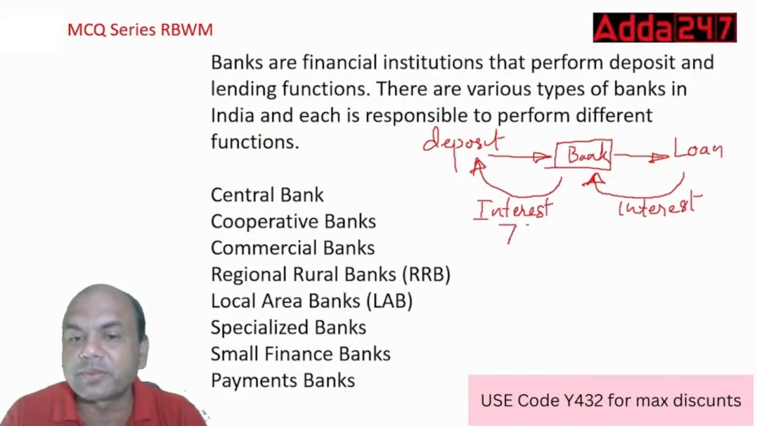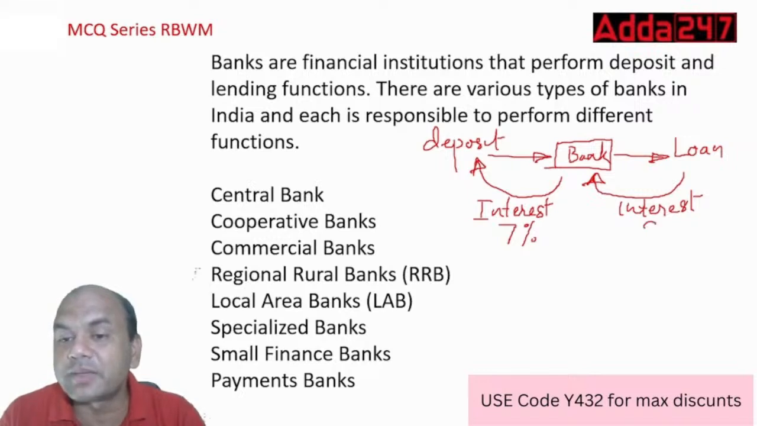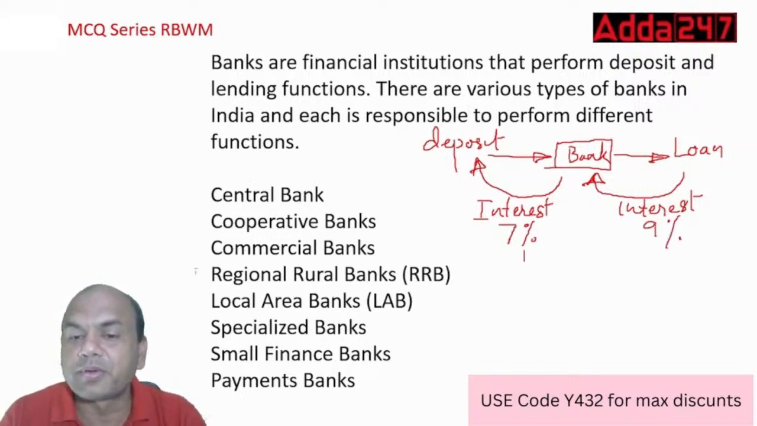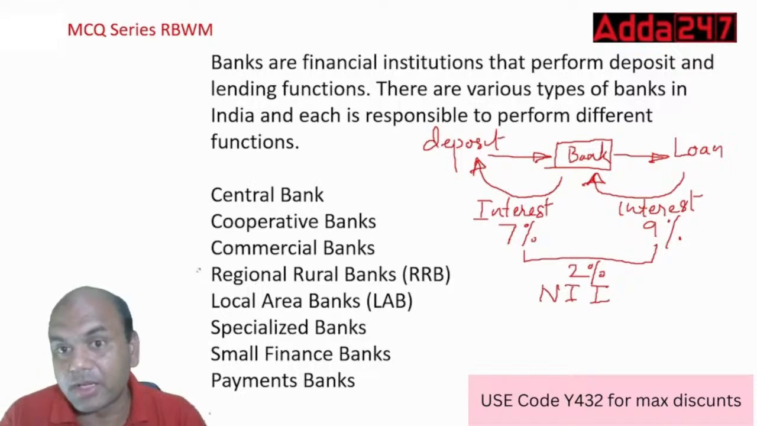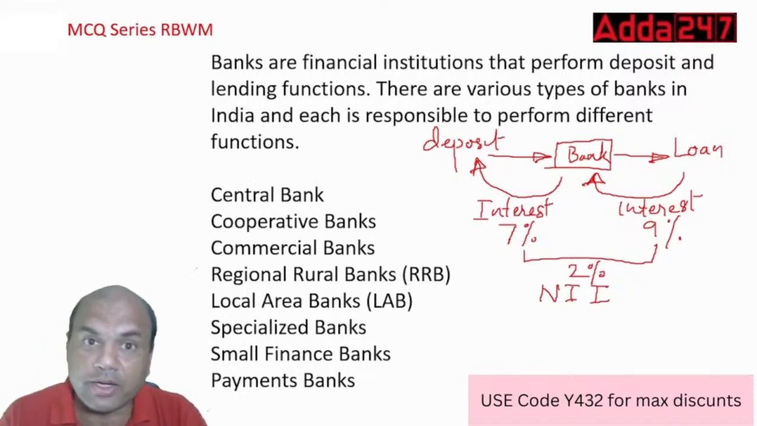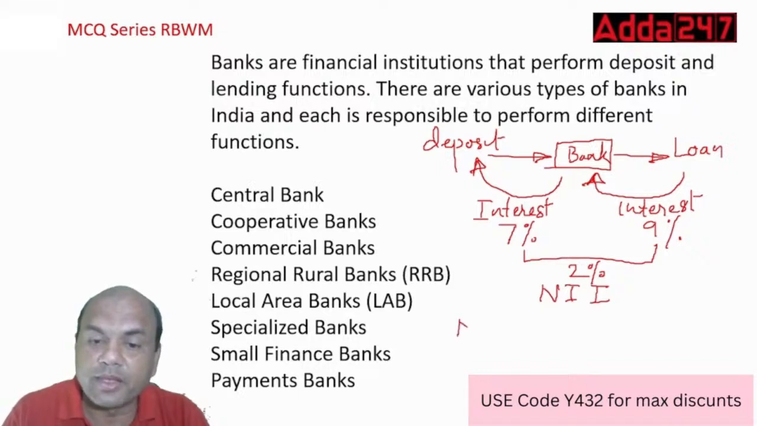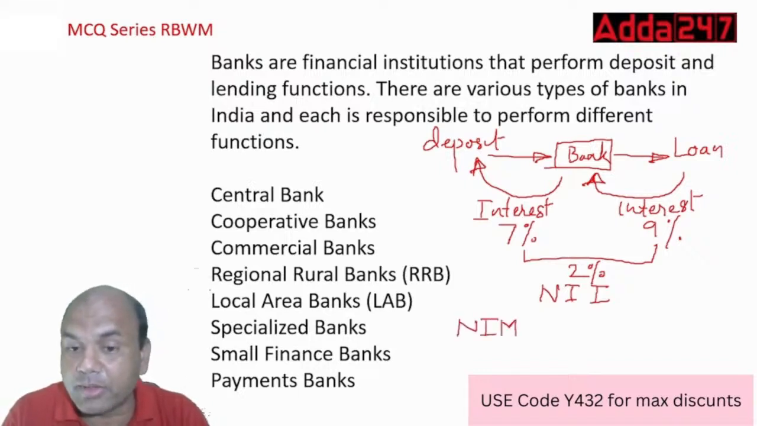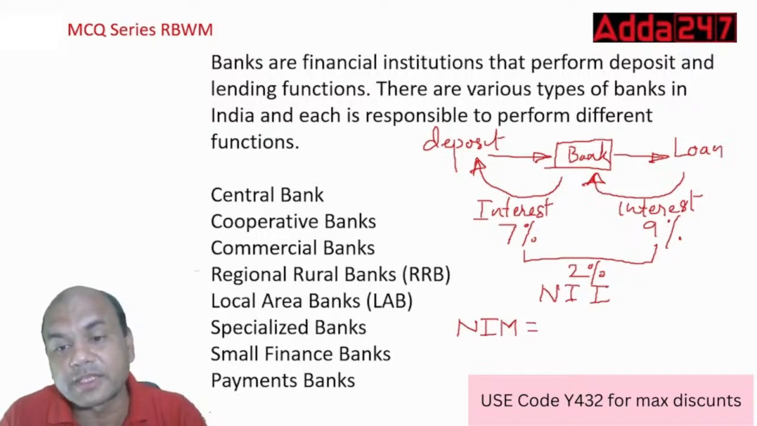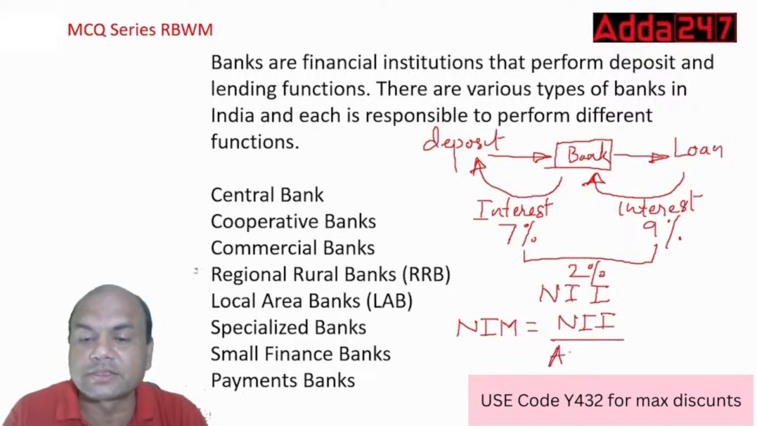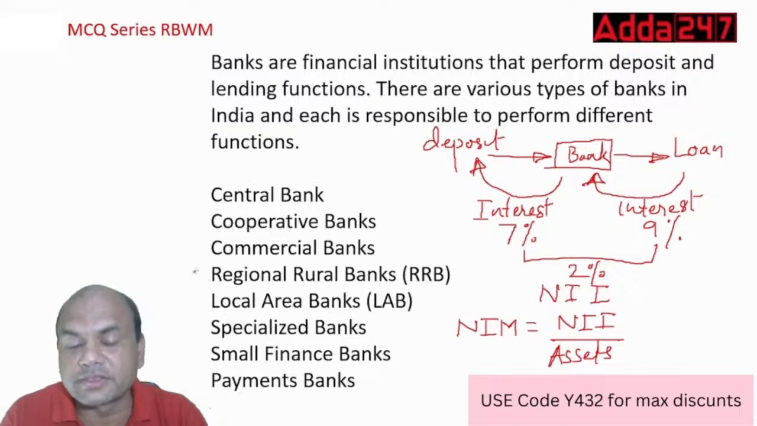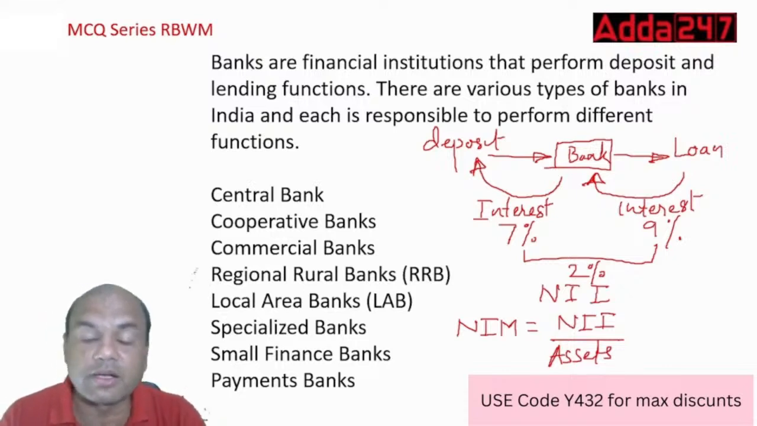Let's say this interest is 7%, then this interest should be at least 9%, so that this gap of 9 minus 7, that is 2%, is known as NII, net interest income. Remember, it's not NIM. NIM is different. NIM, net interest margin, equals NII upon yielding assets, or you just write it assets. Remember these two by heart. You'll be getting at least one in the exam. It's actually yielding assets. Yielding means performing assets, which are giving you the returns.